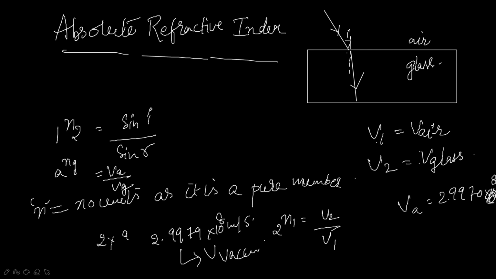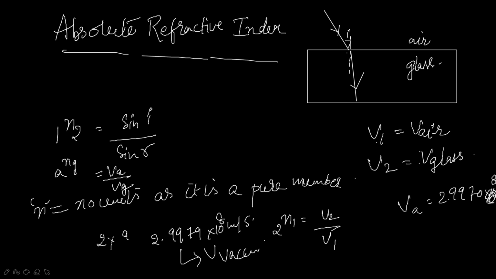So these two are the values, and there is a very slight difference. The speed of light in a vacuum is almost the same as in air. So to determine the refractive index, we'll consider air as if it were a vacuum. Understand? Different refractive indexes were given in your NCERT textbook, so just go through that.